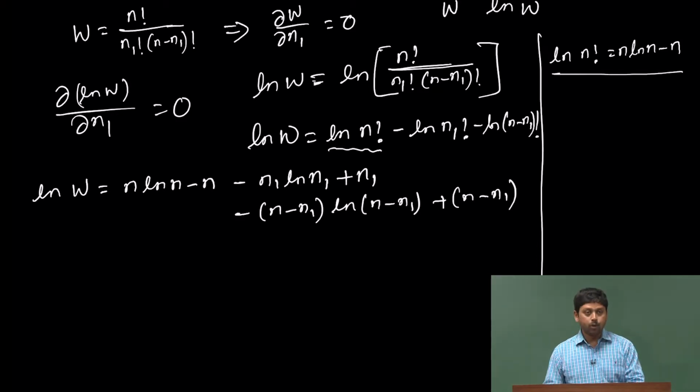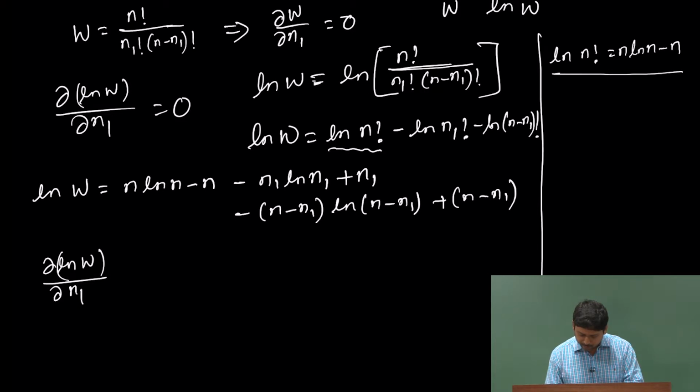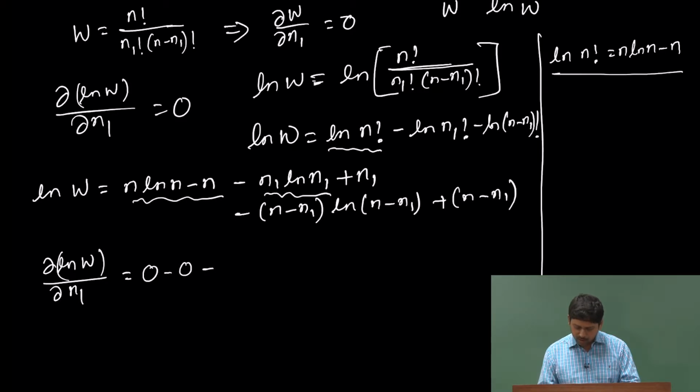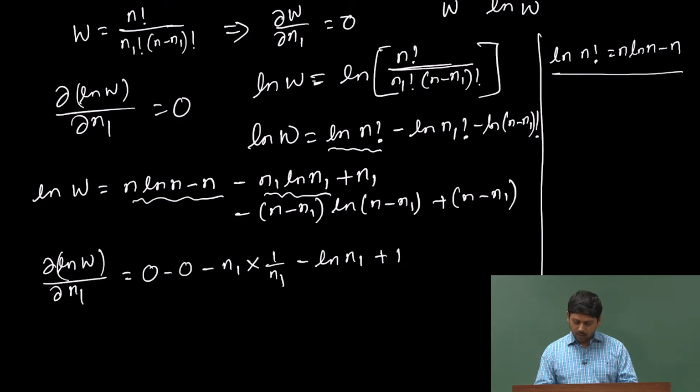Now, what I am going to do is take a derivative, d ln W by d n 1. So, the derivative of this term is going to be 0 because n is a fixed quantity. So, the first term is 0, the second term is also 0. Now, the third term, this is a product. So, I can do it the product way: n 1 into the derivative of ln n 1, which is 1 by n 1, minus ln n 1, because the derivative of n 1 is 1. I am just doing a jump, but you can check it yourself.